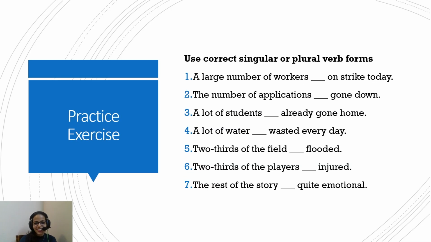I think this is the last one. A large number of workers dash on the strike today. A large number of workers, you can imagine many workers standing there, are on strike today. The number of applications dash gone down. The number of applications was 50, now it has become 45. So we're referring to one number. The number of applications has gone down.